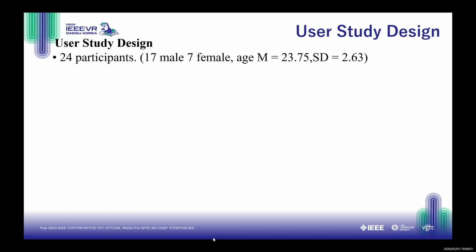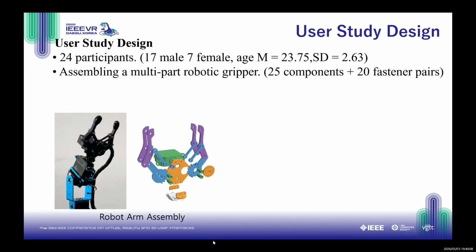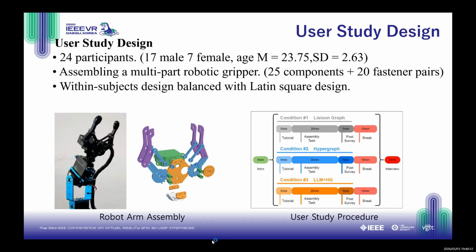To evaluate our approach, we designed a controlled within-subject user study. We recruited 24 participants with engineering backgrounds. Their task was to assemble this complex 25-part robotic gripper. Each participant experienced all three guidance conditions, and the order was counterbalanced using a Latin square design to mitigate learning and fatigue effects.